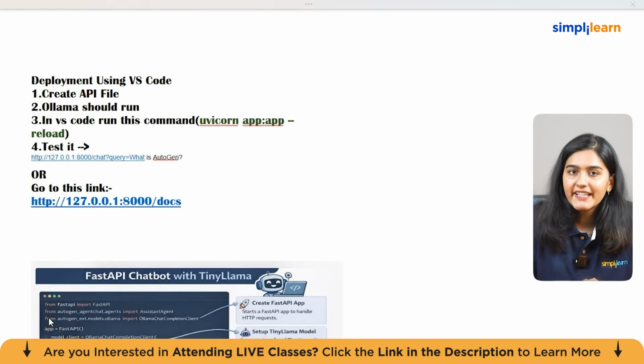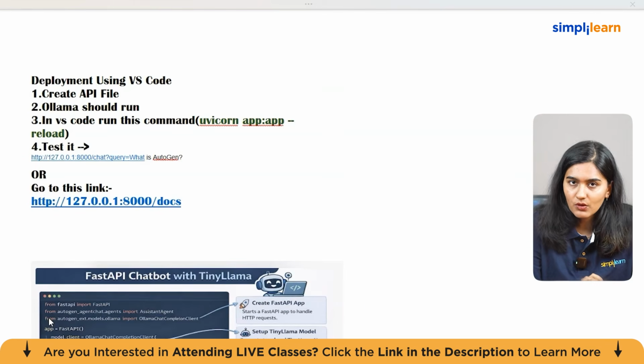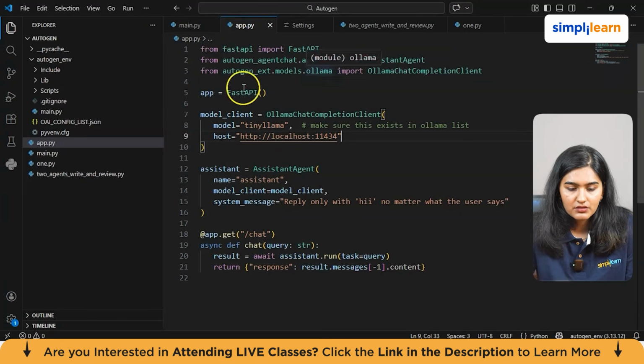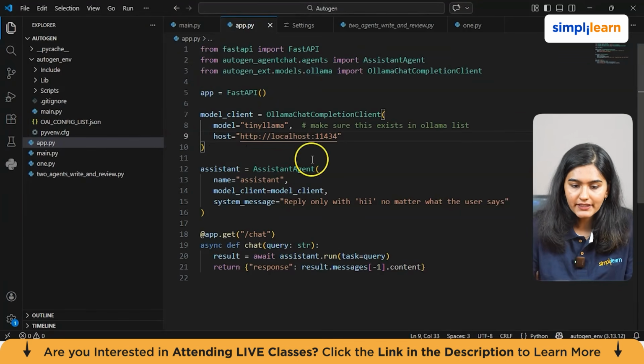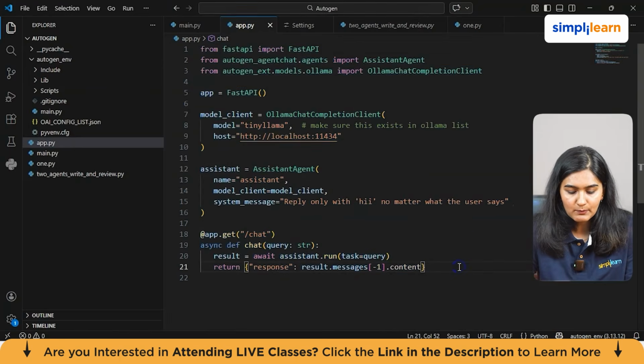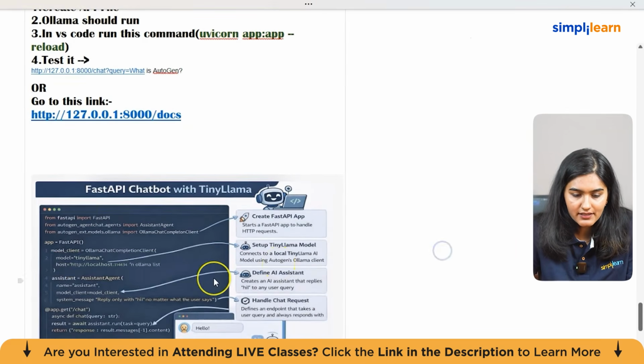Now we will see the complete deployment using VS Code. For the same, go to your VS Code and create a file under that same AutoGen folder, app.py. So here's your app.py, and write this code. I'll explain what the code does. Okay, so you can see here's the code.